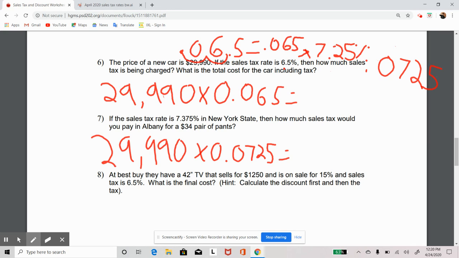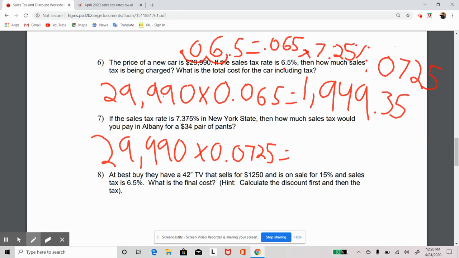So if I plug that in my calculator, 29,990 times 0.065, I get $1,949.35. And perfect, it's 35 cents. There's no need for me to round up or anything like that. It came out perfectly that way.